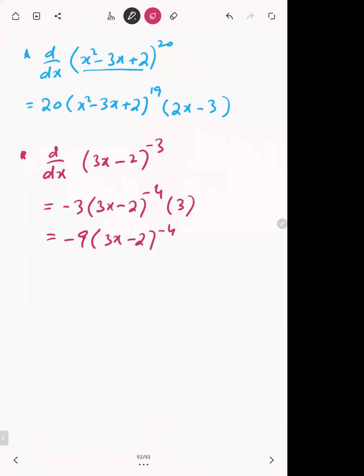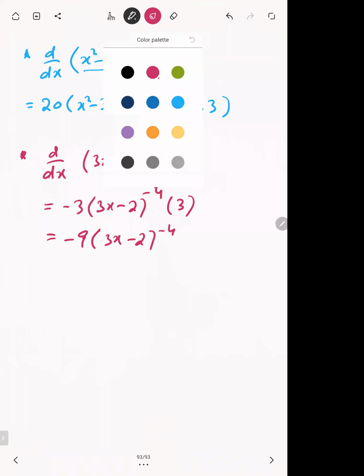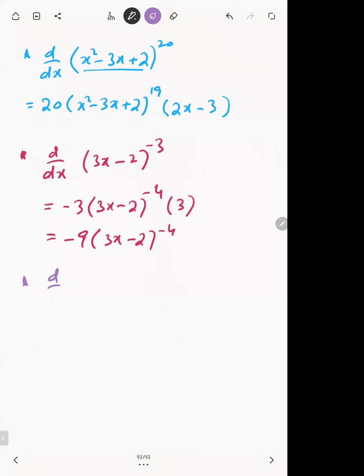Okay, let's take a fraction. If we have to differentiate 5x minus 1 whole power 3 by 5. So the same rule, 3 by 5 will become the coefficient, 5x minus 1 whole power.